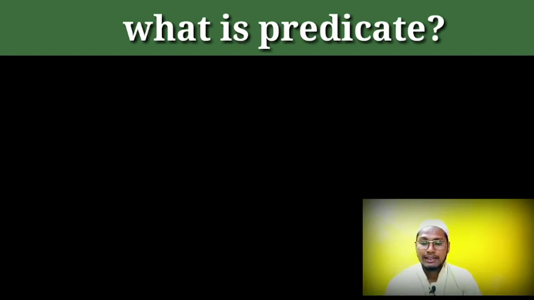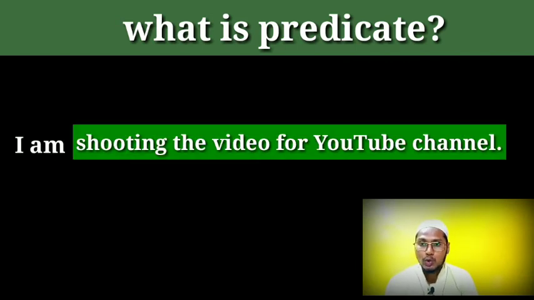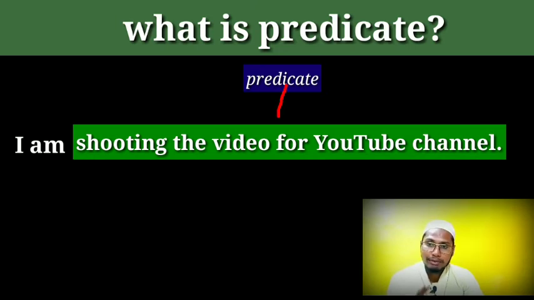Like suppose I make a sentence: here I am shooting the video for the YouTube channel. So what would be my predicate in the sentence? The predicate should be not "I" but "am shooting the video for the YouTube channel", because this segment of the sentence is telling about some meaning, it is giving some message, like why I'm making the video. So it must be our predicate.